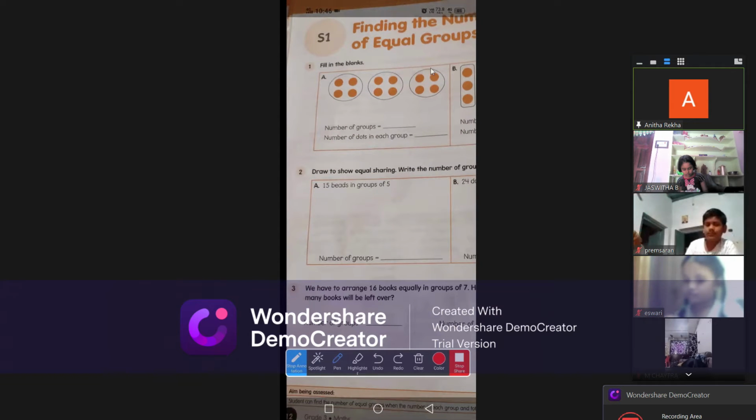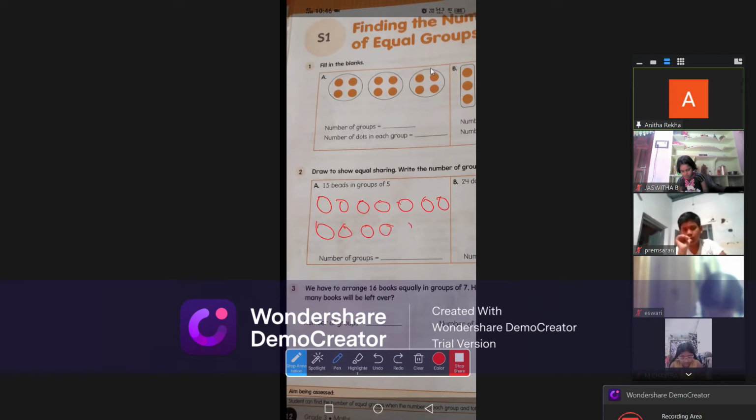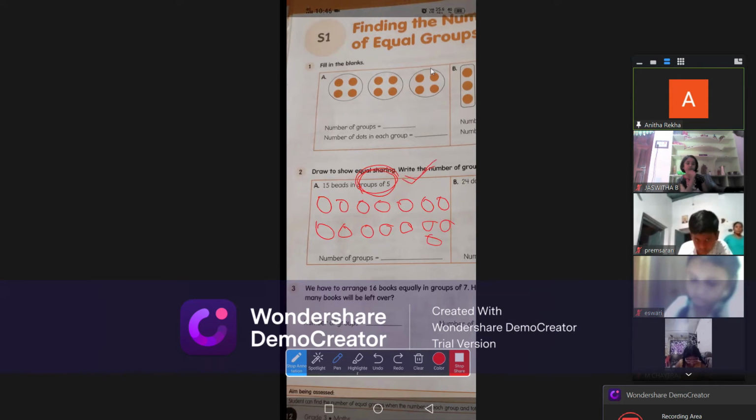See carefully, children. 1, 2, 3, 4, 5, 6, 7, 8, 9, 10, 11, 12, 13, 14. Miss, I completed A1. Very good. In groups of 5, that means in one group, 5 beads should be there. So all of you circle 5 beads now.